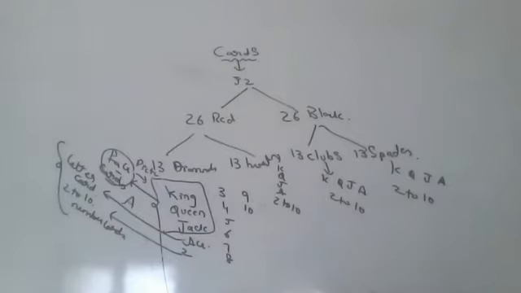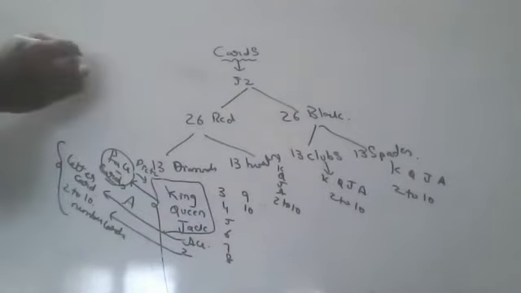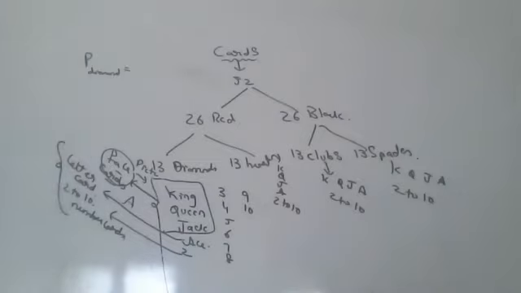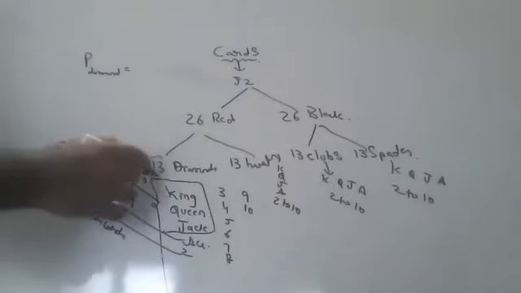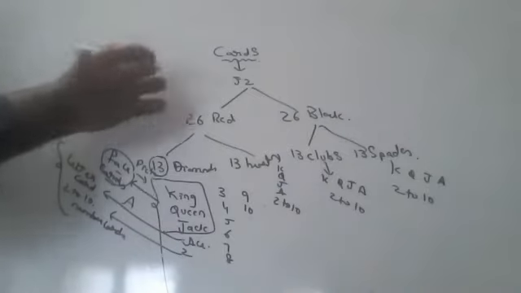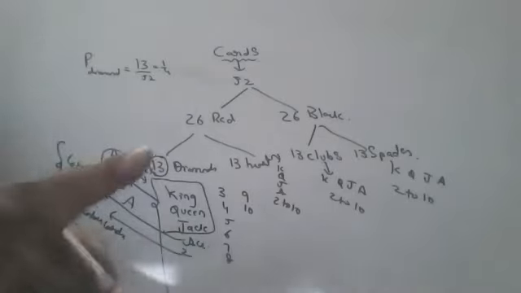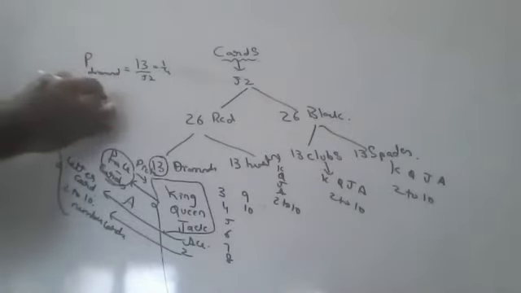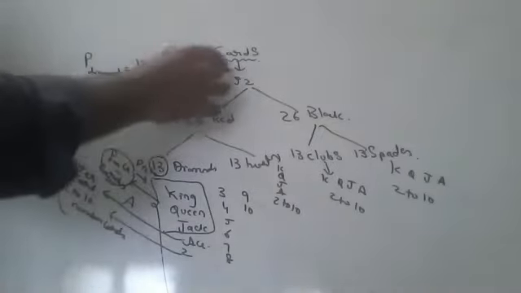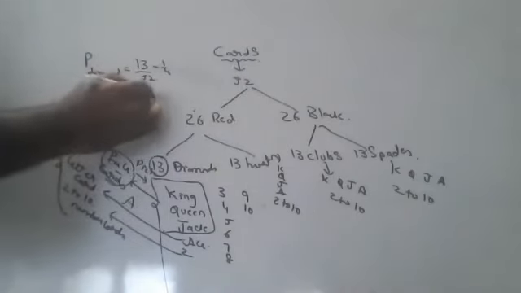Sometimes they'll ask questions like this, children. Can anyone say, what is the probability of picking up a diamond from a set of cards? Sir, 4 by 52. What is the probability of picking up diamonds? Anyone? 13 by 52, sir. Very good. 13 by 52. 13 cards are there out of 52 cards. So 1 by 4. Can anyone say what is the probability of picking up a red card? Sir, 26 by 52. That is 1 by 2.